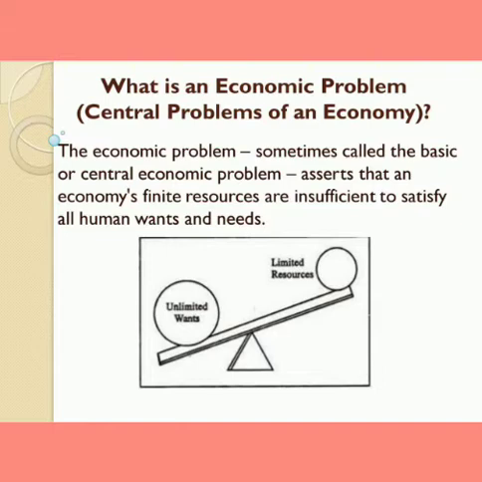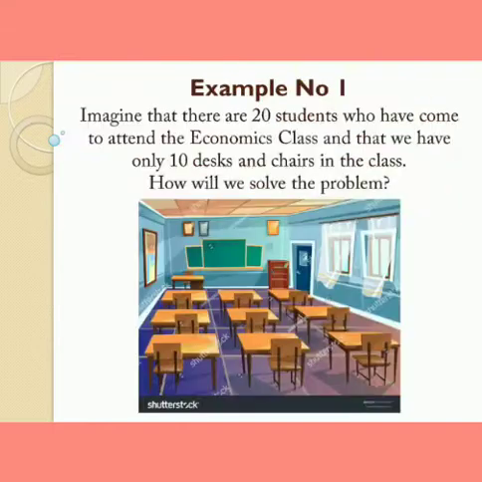Now let us look at an illustration of this problem. My first example: try to imagine that there are 20 students who have come to attend the economics class, and we have only 10 desks and chairs in the class. How will we solve the problem?